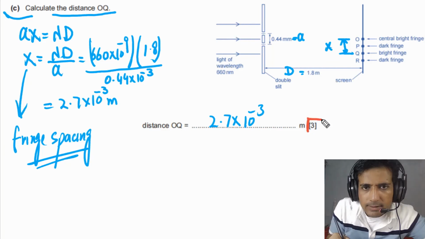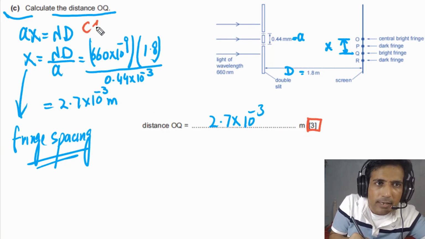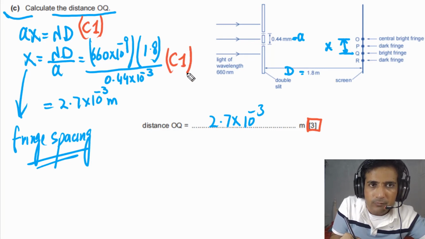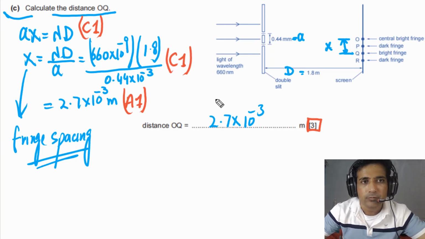This question has 3 marks. The first mark you will get, that is the C mark, if you have written this formula. The second mark you will get if you have plugged in values, meaning substituted values. And the third mark is the answer mark. If you have got the right answer, you will get a mark. So this is how marks will be awarded for this question.